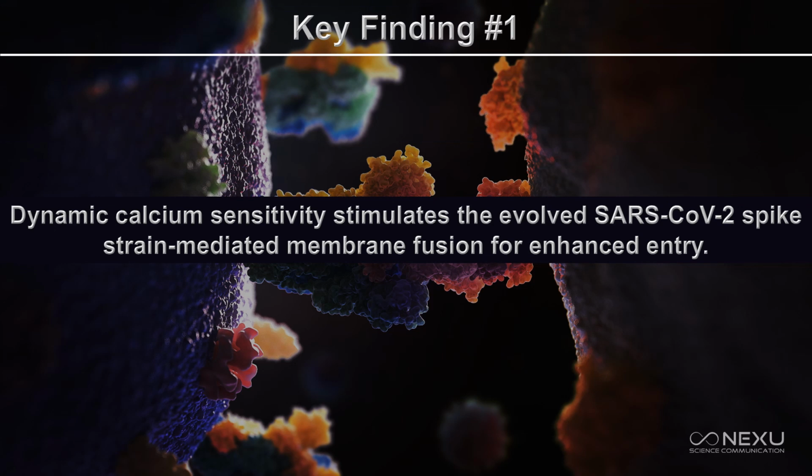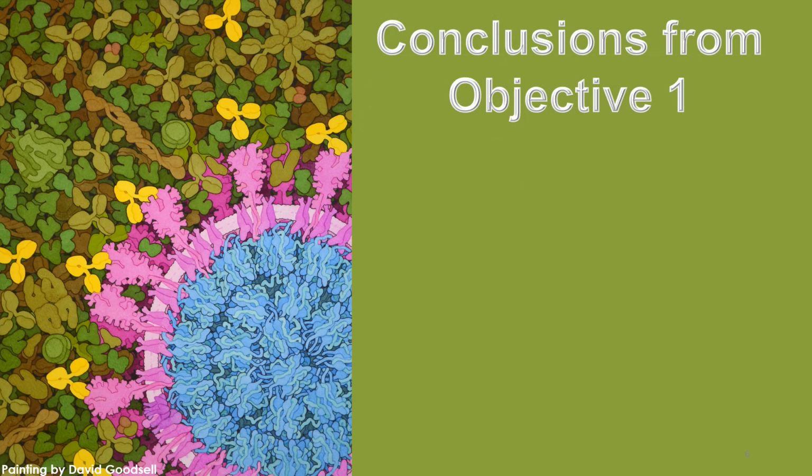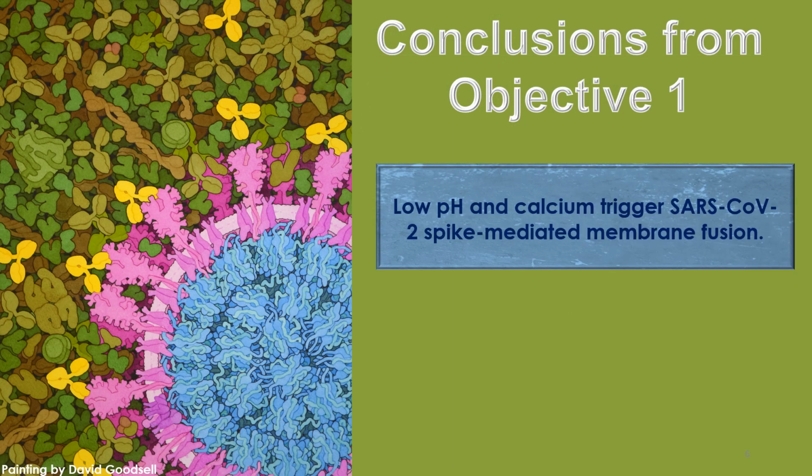to target membrane. Now, the key finding from my project, key finding number 1, is that dynamic calcium sensitivity stimulates the evolved SARS-CoV-2 spike strain mediated membrane fusion for enhanced entry. The results of this key finding I have already presented in detail in my previous reviews.